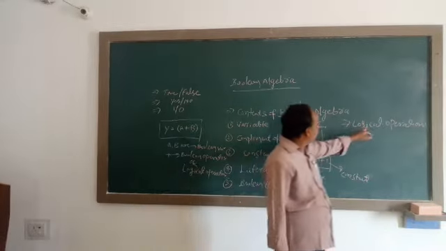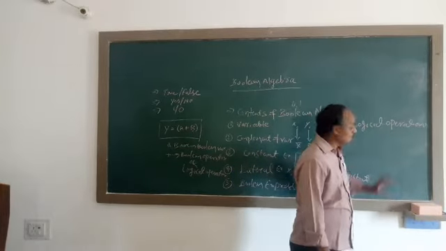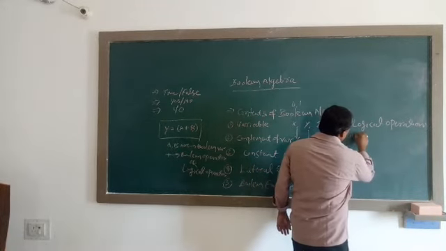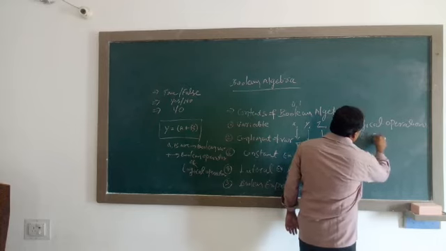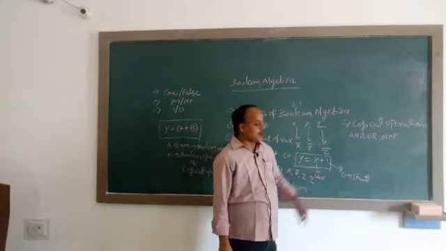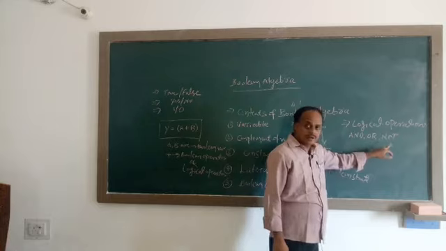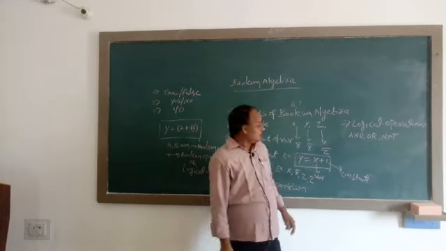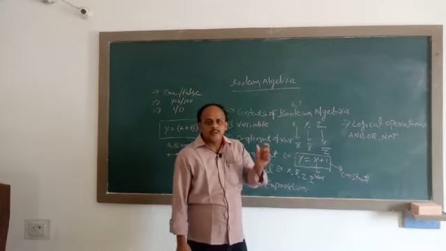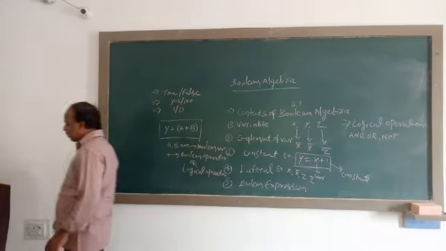In Boolean algebra, and, or, not are considered as logical operators. When they combine with Boolean variables to give a Boolean value, such operations are called logical operations.